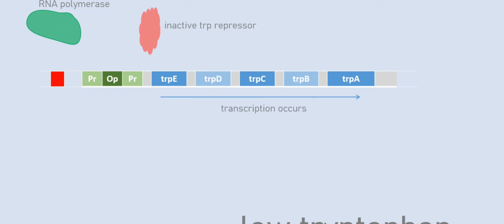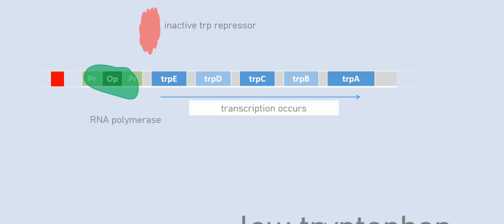Next, we have the next scenario, which is low tryptophan. Here we cannot see any tryptophan molecules in the environment. Therefore, the tryptophan repressor is inactive. So it doesn't matter if it binds to the operator or not, because it is still inactive. So the RNA polymerase binds to the promoter, and then transcription occurs.